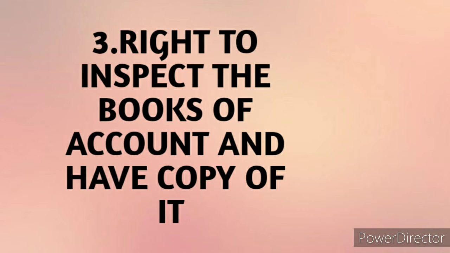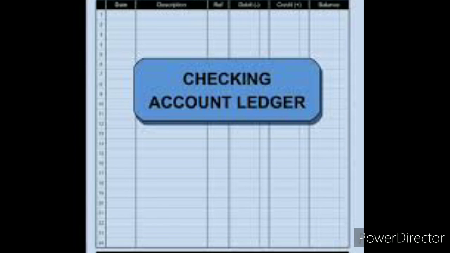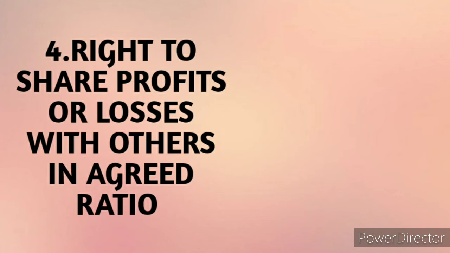Third is the right to inspect the books of account. Every partner has the right to inspect the books of account and have a copy of it. If any partner finds any error in the books of account that needs to be checked or corrected, they can check and maintain new books of account and take a copy of the same if required. Fourth is the right to share profit and losses with the others in the agreed ratio.